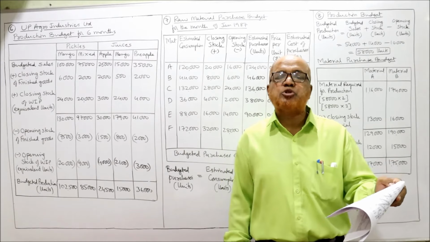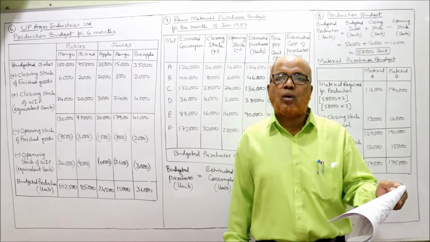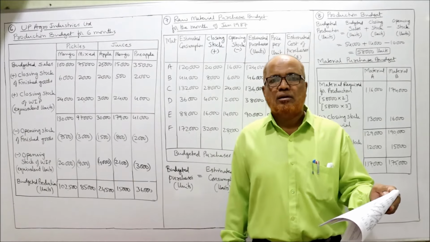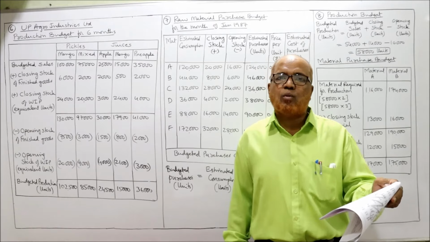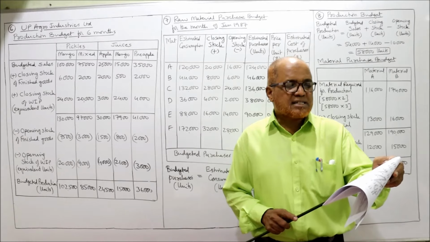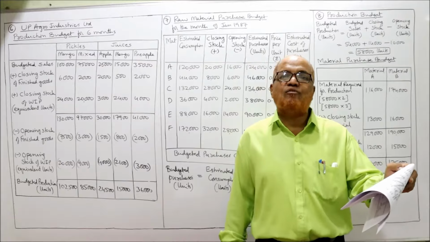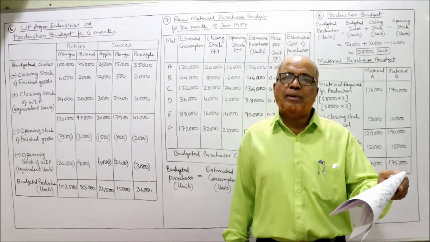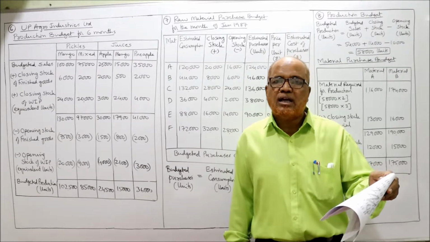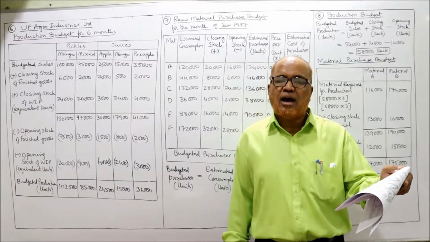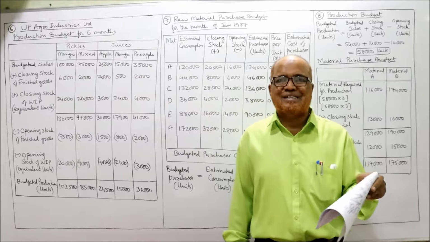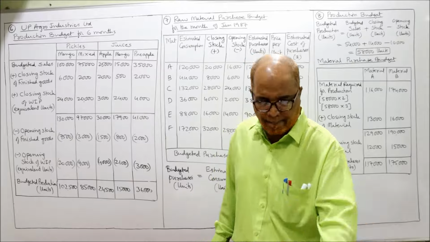So 1 month data is given: 1st January opening stock, 31st January closing stock. Estimated consumption means material required for production. And then standard price per unit. For 1 unit, what is the price of material? So we have to make both quantitative budget in units and monetary budget in rupees. Both we have to calculate.